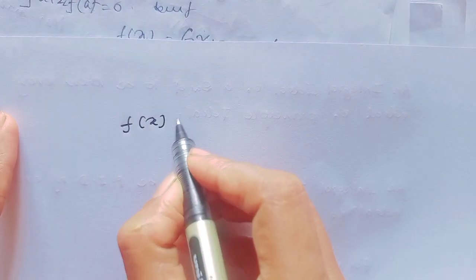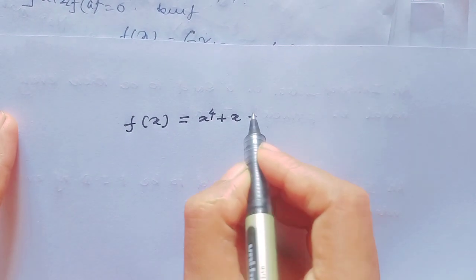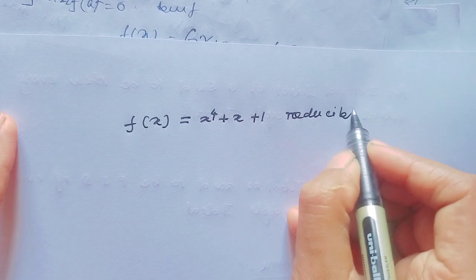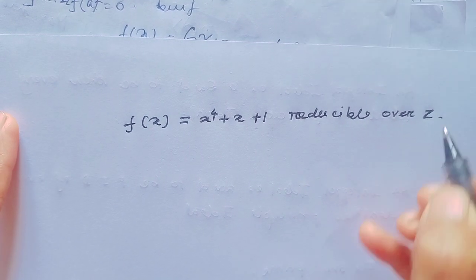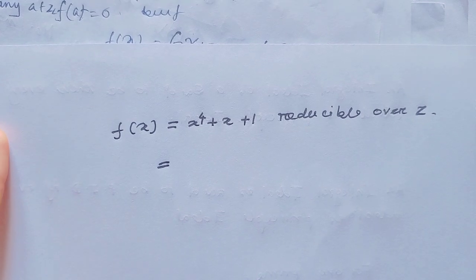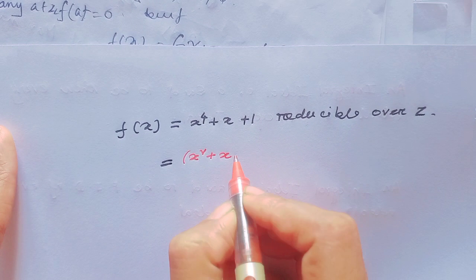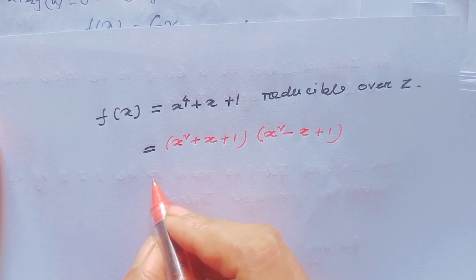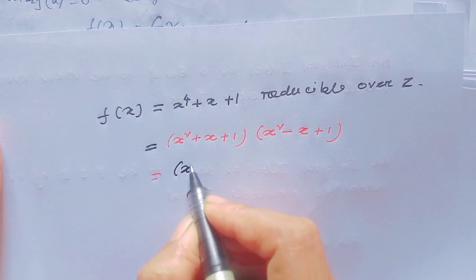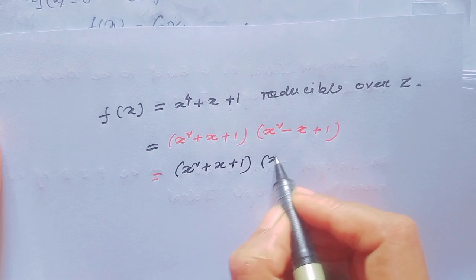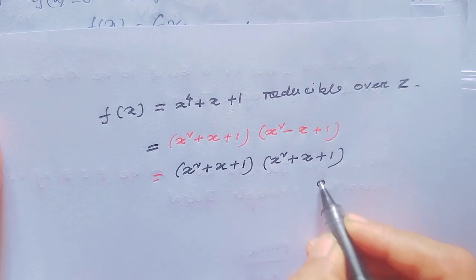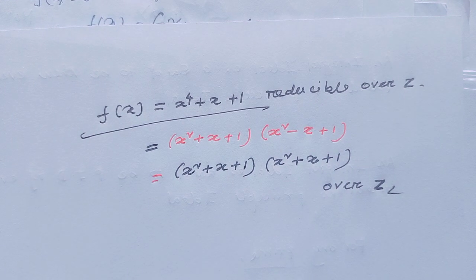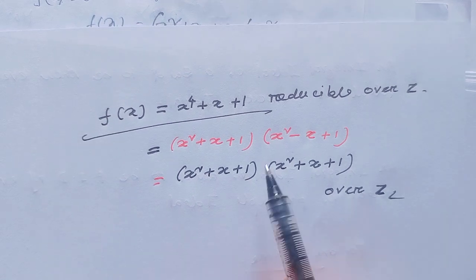f(x) = x⁴ + x + 1, this is reducible over Z2, because we can write this as (x² + x + 1)(x² - x + 1), and over Z2 we can write this as (x² + x + 1)(x² + x + 1) over Z2. f(x), we can write this as a product of two irreducible polynomials.